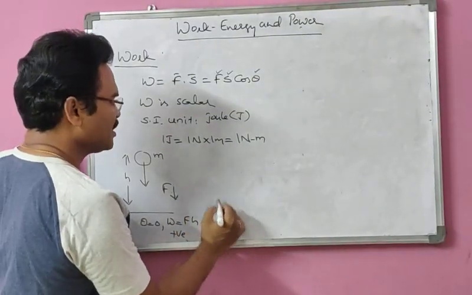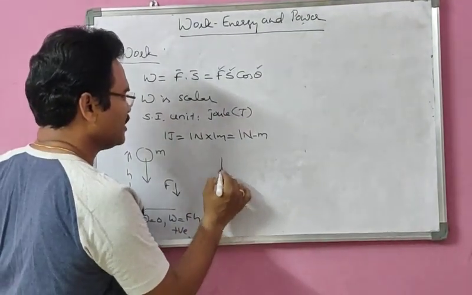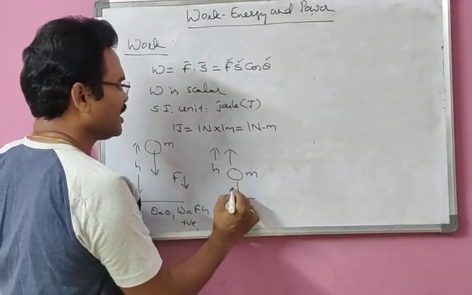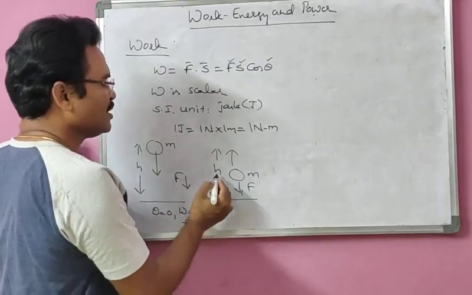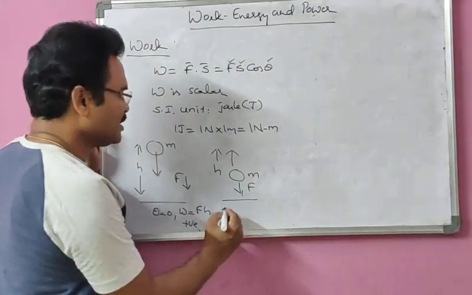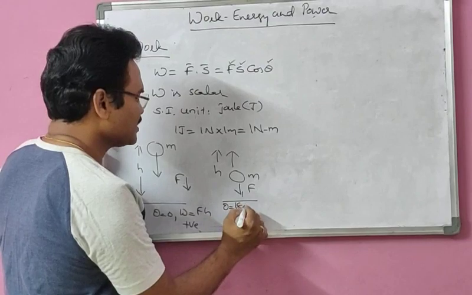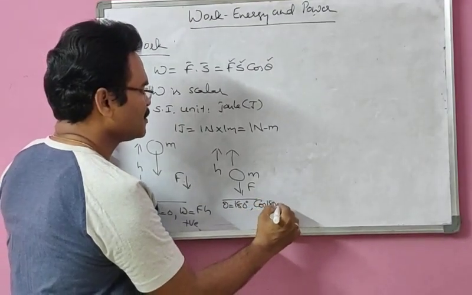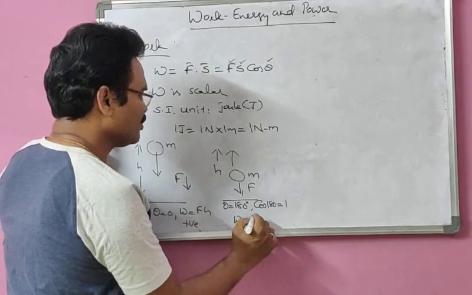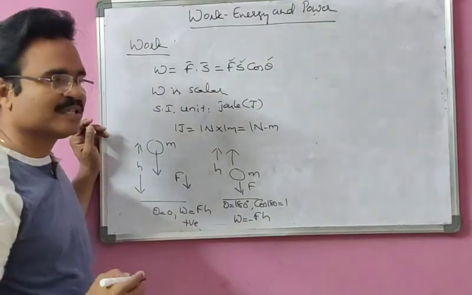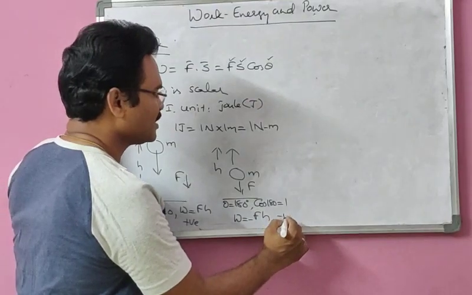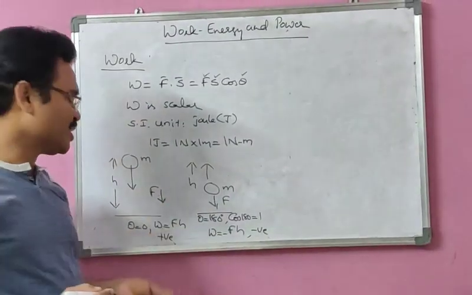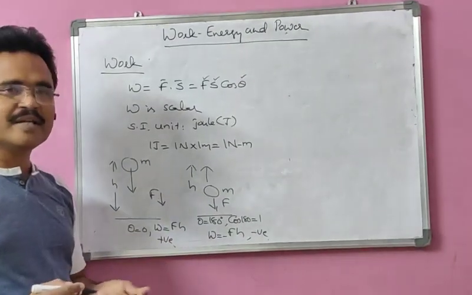Now, if a body of mass m is projected upward to a height h, the gravitational force acts downward, and displacement is upward. Here theta is 180 degrees and you know cos 180 is minus 1. So W equals minus Fh, indicating that work is negative here. That means the work done can be positive, and work done can be negative.